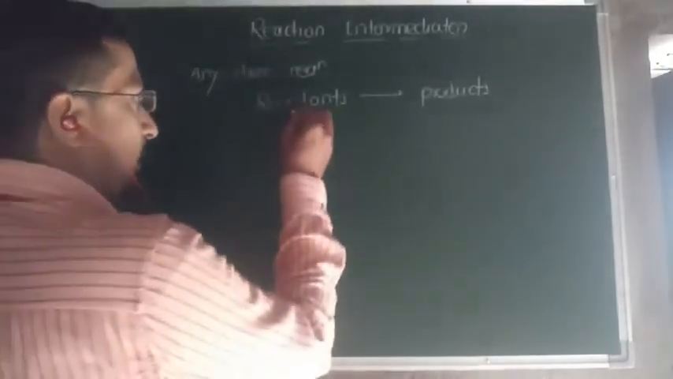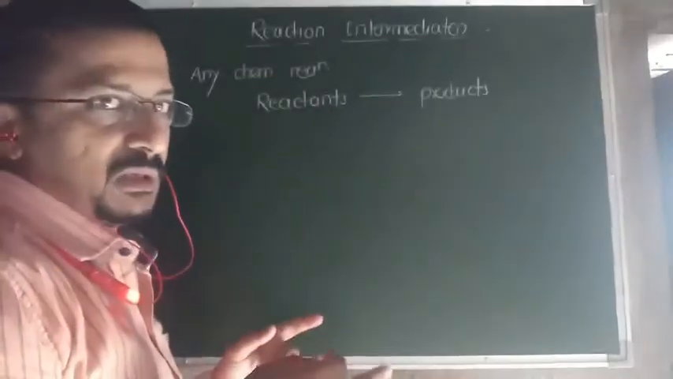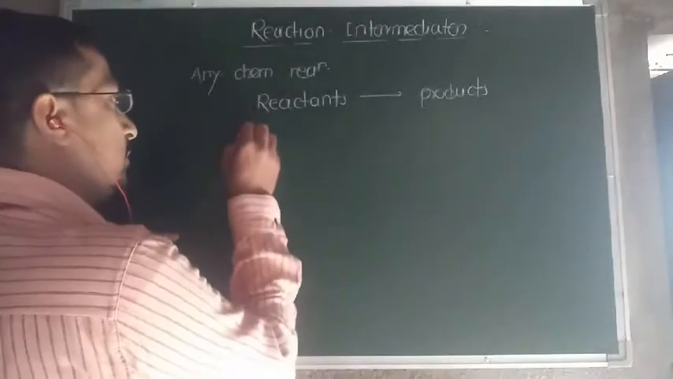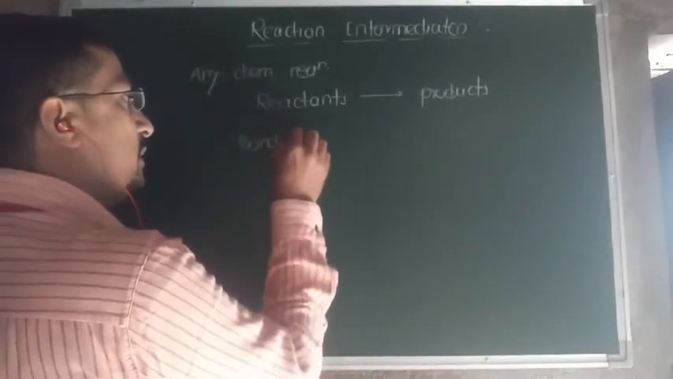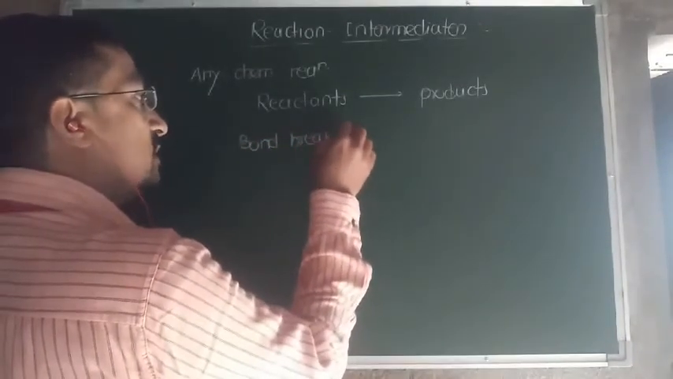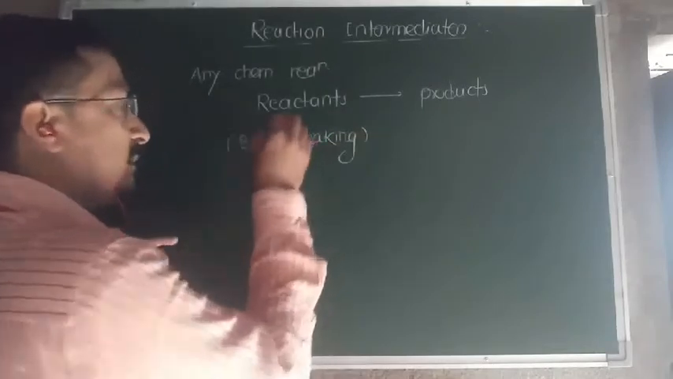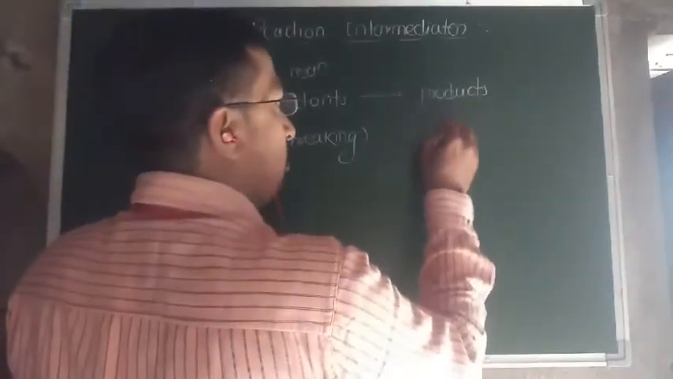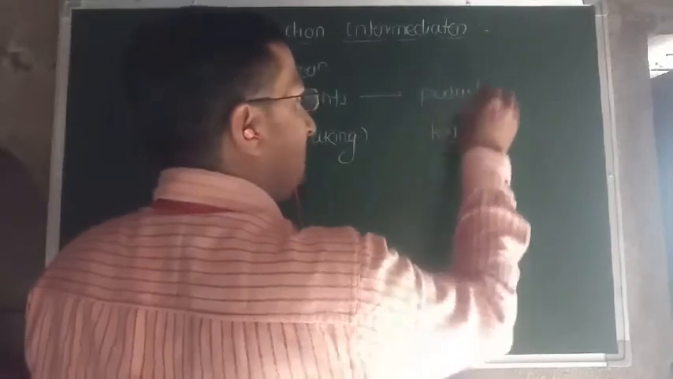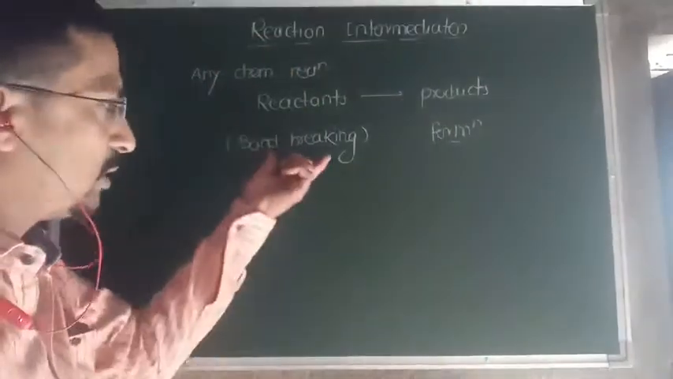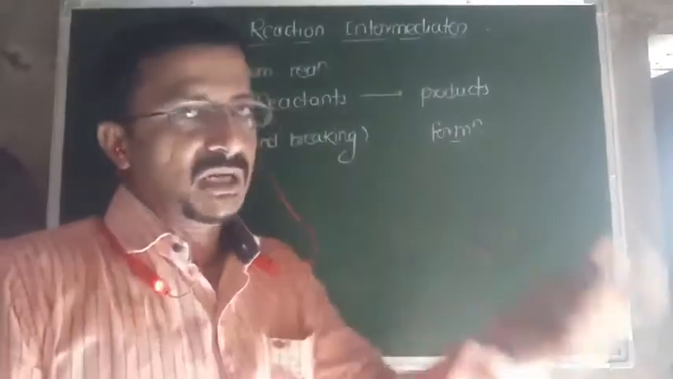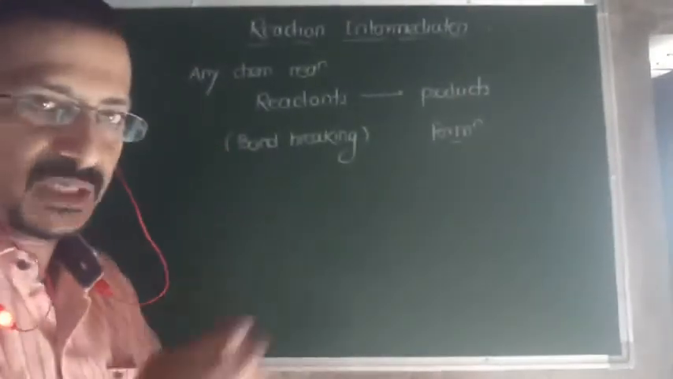One of the most important things to consider here is that bond breaking is involved in the reactant species, and new bond formation occurs on the product side. Old bonds are broken in the reactant and new bonds are formed on the product side due to electronic rearrangement.